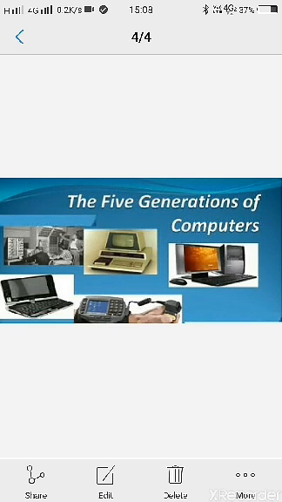In my next class, I will teach you how a computer works. Hope you have understood all the generations of the computer. So, please write down the homework about all the generations from first to fifth generation.